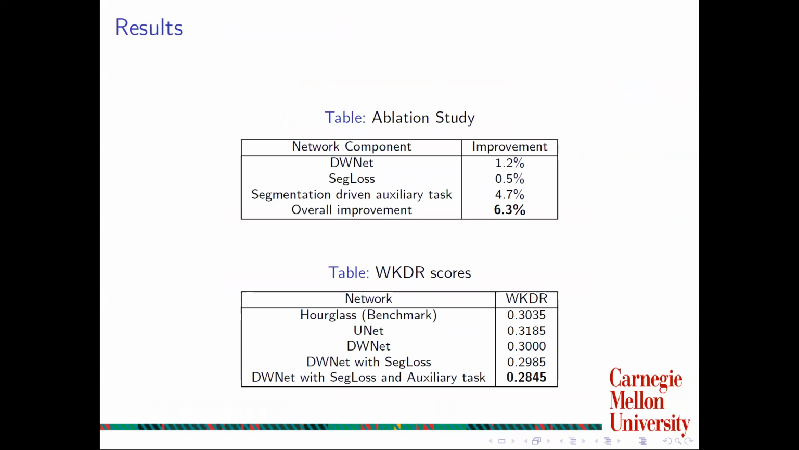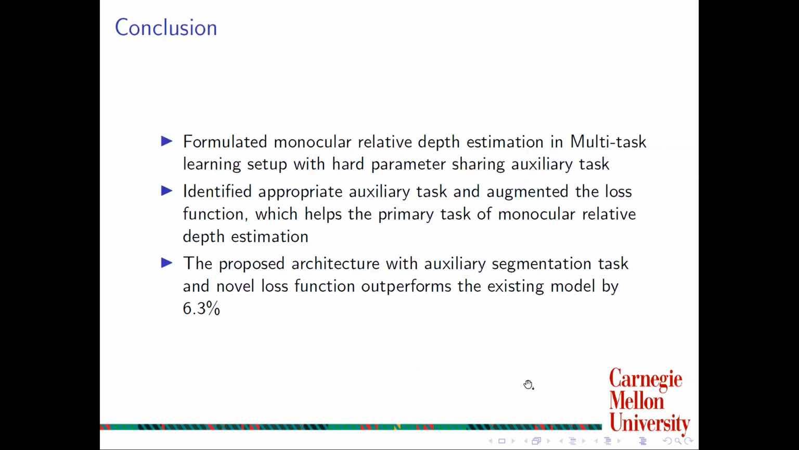We perform an ablation study to determine the performance contribution of each component. The overall improvement we observed was about 6.3%. The WKDR score with all the architectures is provided in the table here. The best performance that we obtained was with DWNet with segmentation loss and auxiliary task, where we obtained a WKDR score of 0.2845.